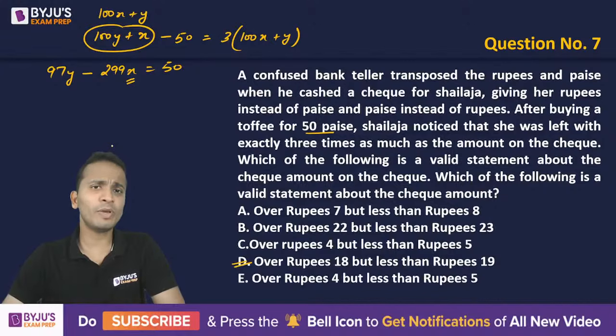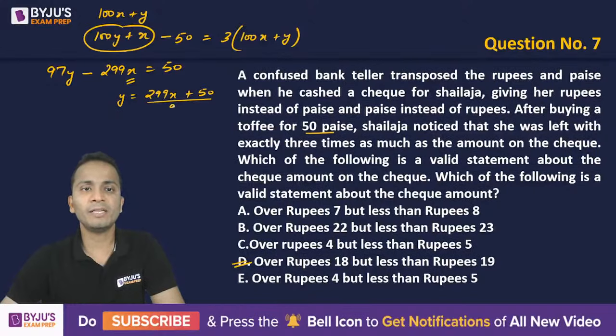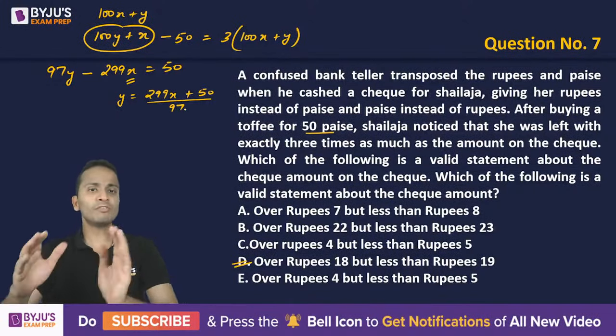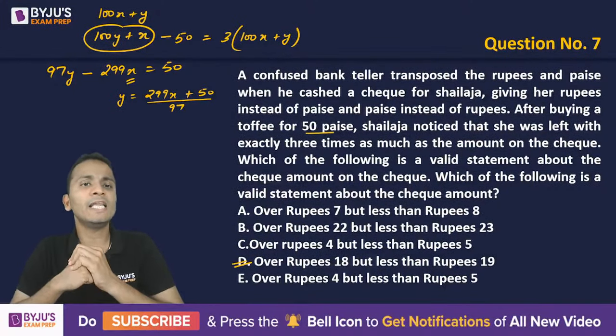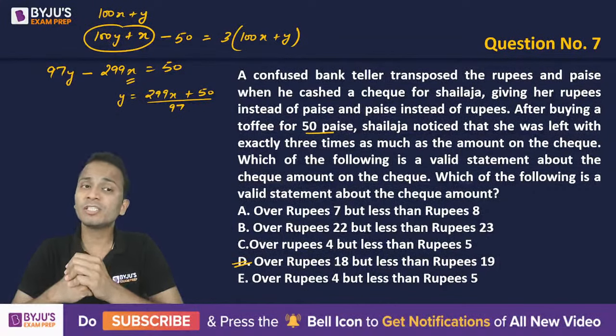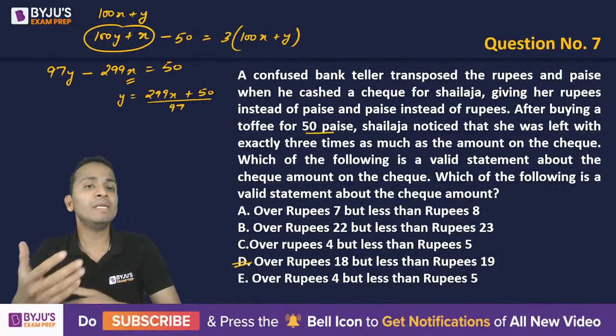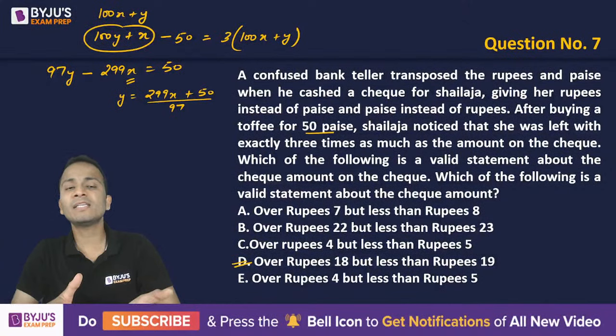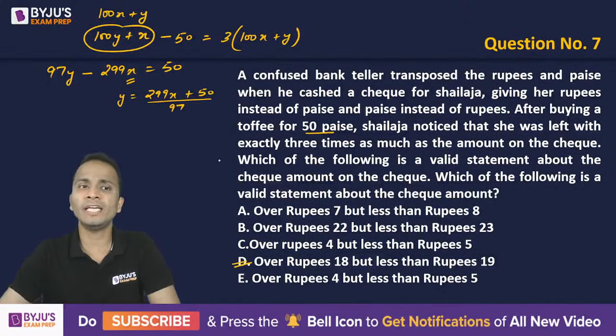Now there is another, easier way you can do this question. If you don't want to do complete hit and trial and want to solve it logically, then you can write that y is equal to 299x plus 50 divided by 97. From the first part, 299x, a multiple of 97 can be taken out. So 97 into 3 is 291.